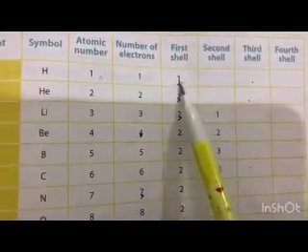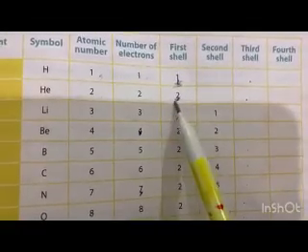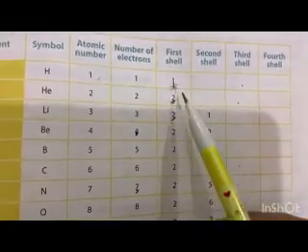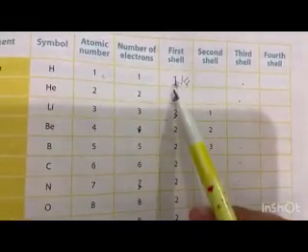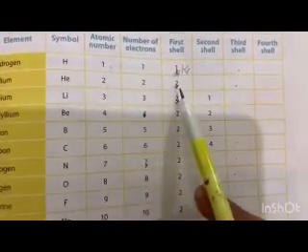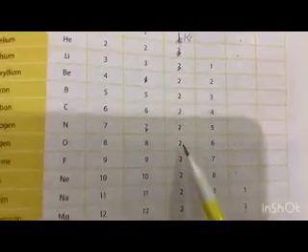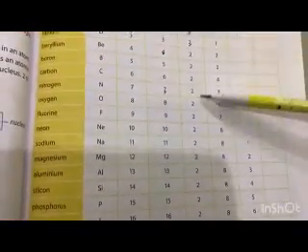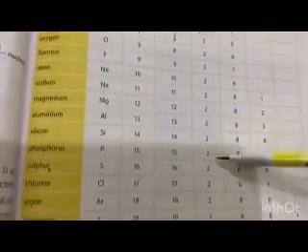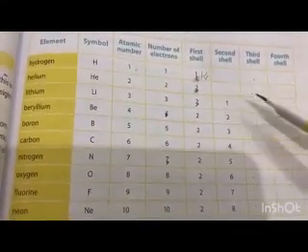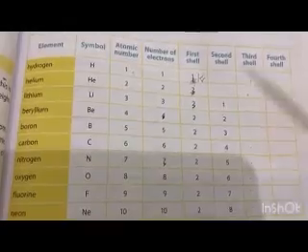Just ignore this. This is just the messy book that I have of some student. The first shell, which is the K shell, will have only 1 electron. Lithium, because it has atomic number 3, has 3 electrons. If you see in the 20 elements, the first shell, which is the K shell, has only 2 electrons in it, and afterwards the remaining electrons go further to the second shell, the third shell and fourth shell and so on, because there are so many shells.